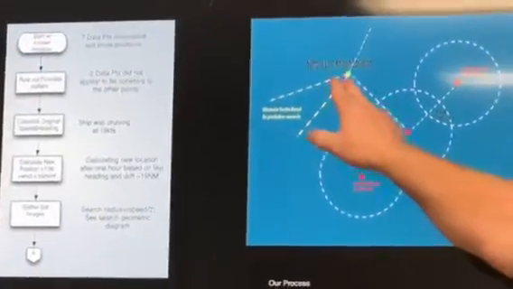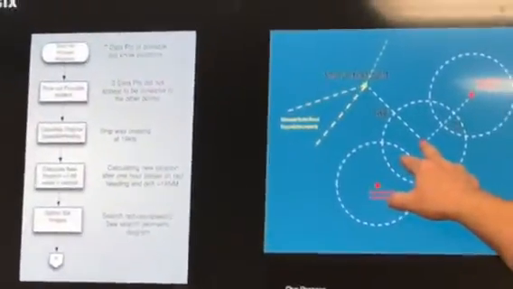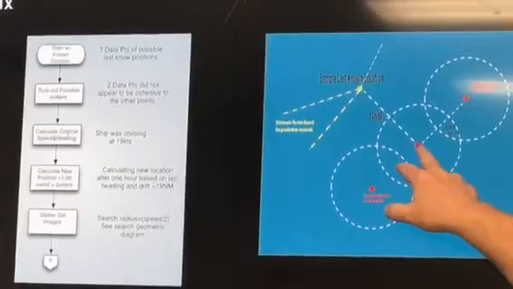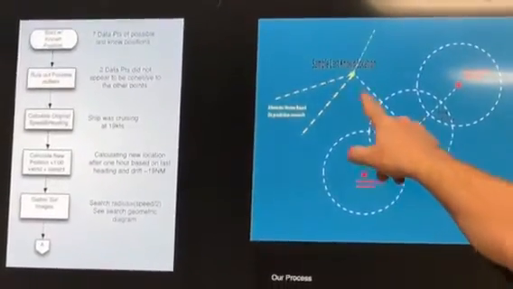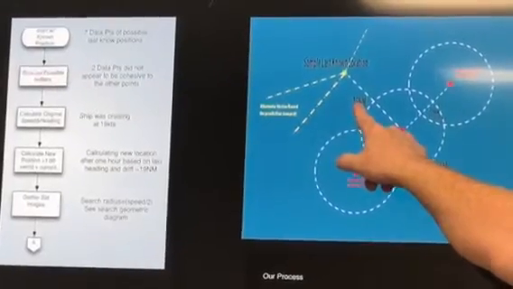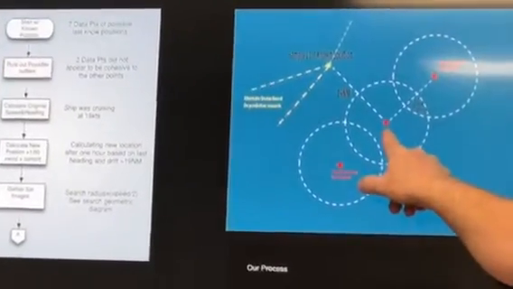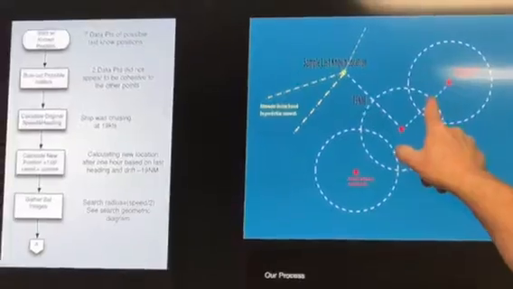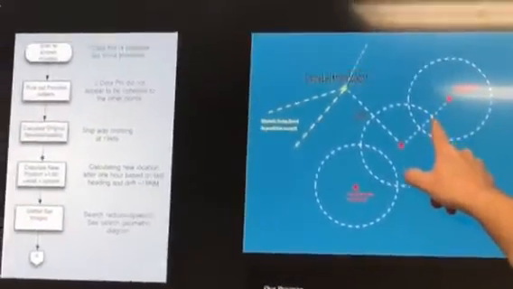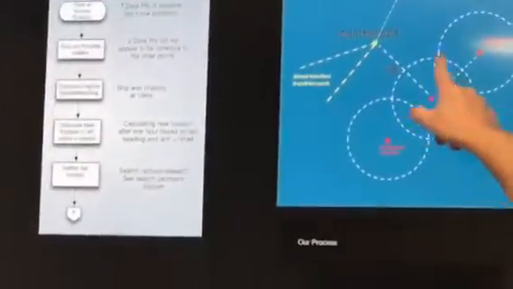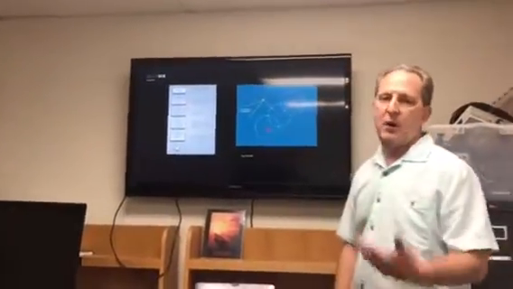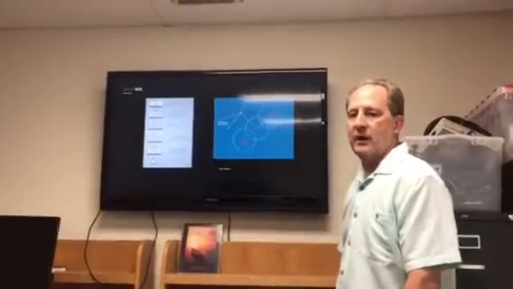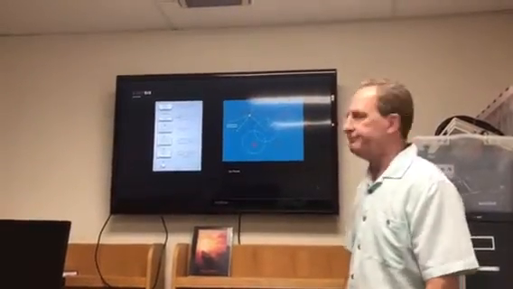The first part of the algorithm is very simple. We simply assume that the ship has maintained its present course and heading a certain distance. In this case, the last known velocity was 19 knots per hour, so we came out here 19 nautical miles. The search area's diameter is the same distance, 19 nautical miles, and we searched that area. This eliminates the possibility that the transponder failed, that they're slightly off course or they're slightly behind schedule.